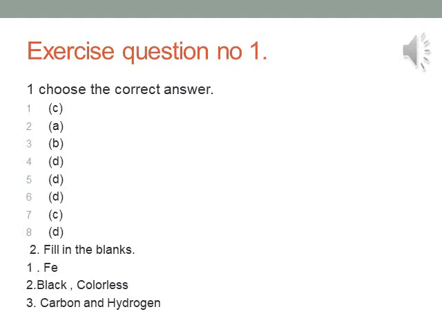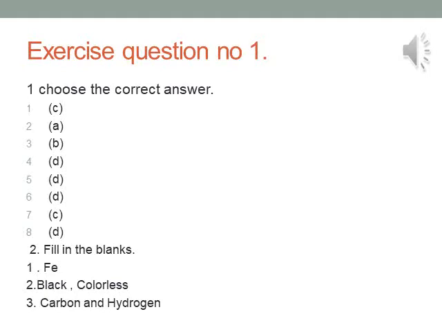Number 7. Coins are made of a mixture of dash metals, non-metals. Option A non-metals, option B gases, option C metals, option D liquid. Answer is C metals. Number 8. An element that can conduct electricity is called A solid, B liquid, C non-metals, D metal. Answer is metal.